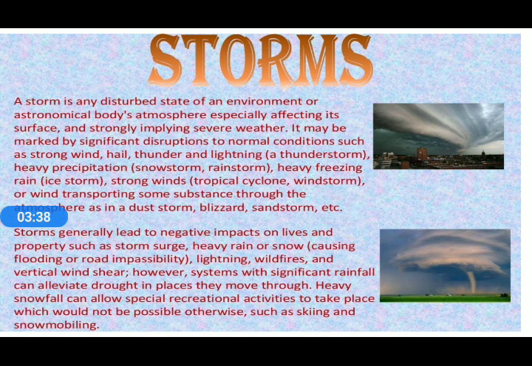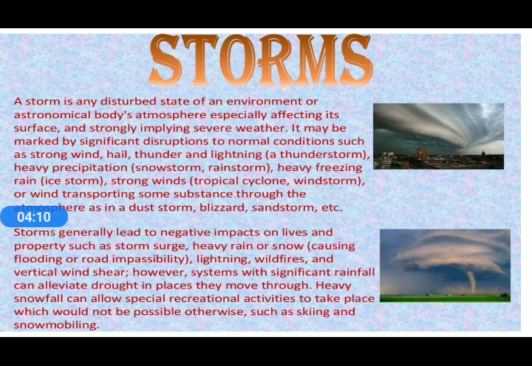A storm is any disturbed state of an environment or astronomical body's atmosphere, especially affecting its surface and strongly implying severe weather. It means that a storm creates a type of disturbance which brings a severe change in the weather.